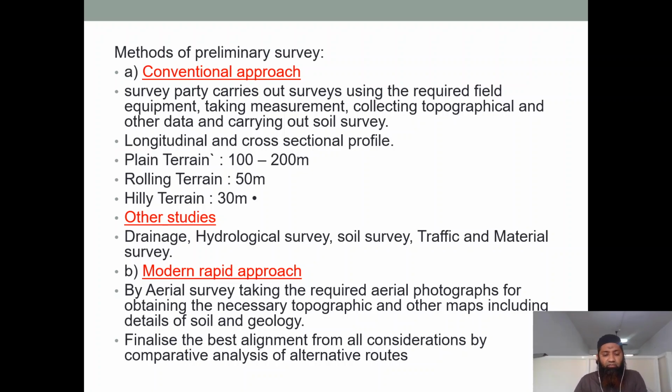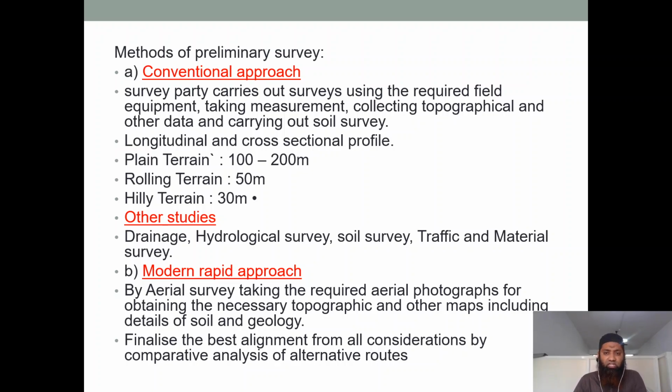Methods of preliminary survey, you can see the conventional approach. The survey party carries out surveys using the required field equipment, taking measurements, collecting topographical and other data and carrying out soil survey. You must have seen people coming up with surveys, using the total station and marking the size of the roads, how much we have to increase it from 2 lane to 4 lane. All this comes under the conventional approach.